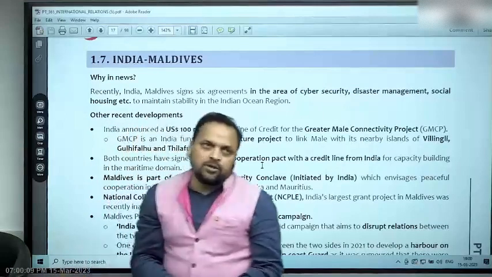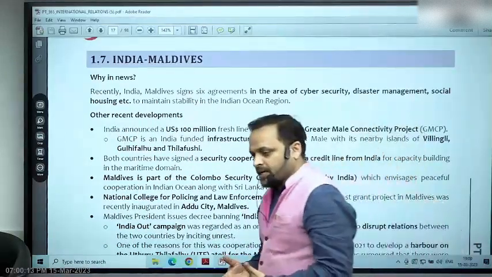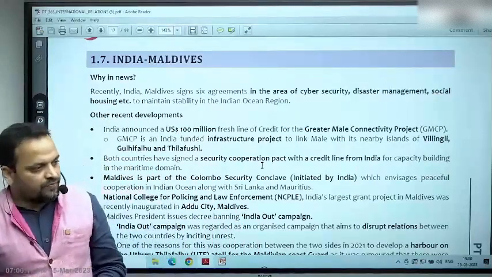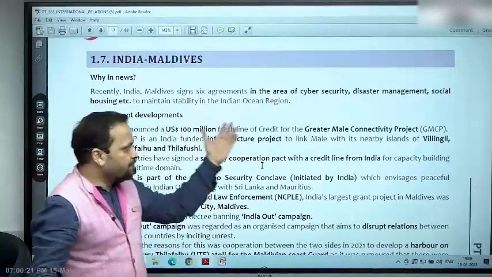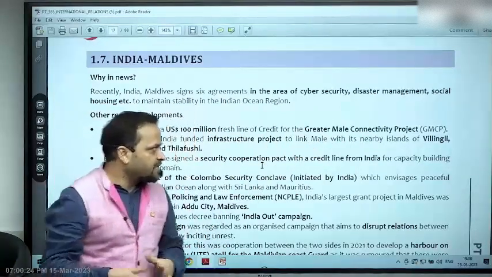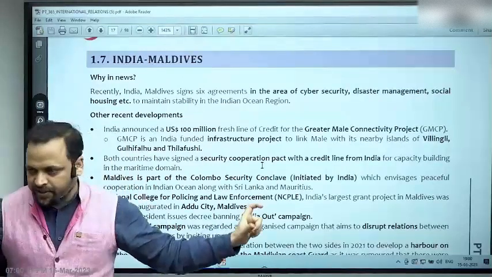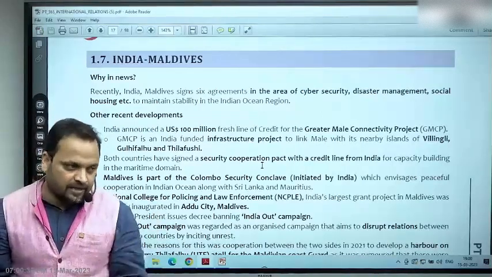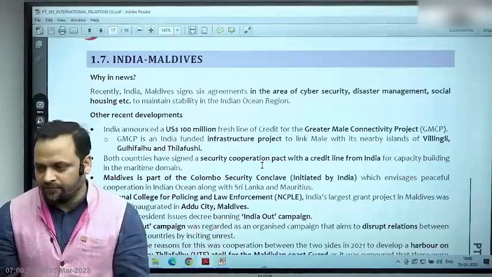What did we do? As we did earlier also, we provided development assistance to Maldives. So in 2018, we announced 1.4 billion US dollars of assistance, which we are releasing in different tranches. What is the purpose? Development projects. One of the development projects being supported is the Greater Malé Connectivity Project. We are building a bridge, nearly twice the size of the bridge that China had built. That is symbolic, but we are building a bridge connecting various atolls and islands of Maldives.